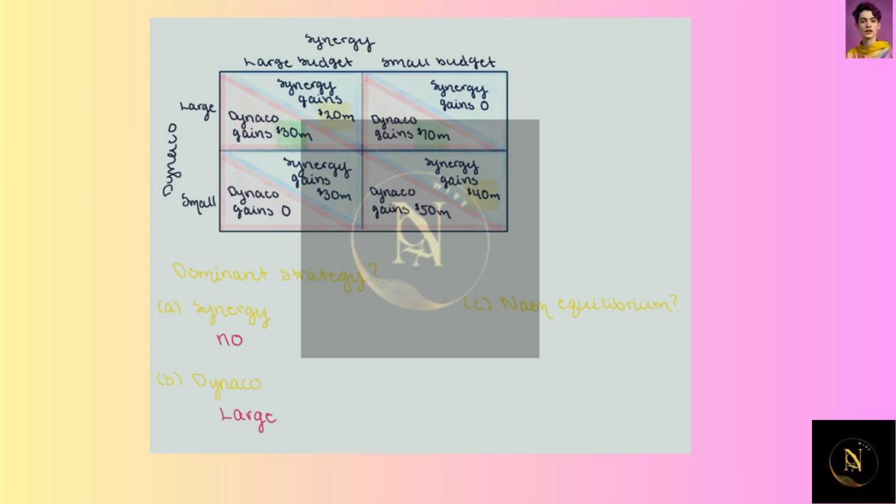Let's start with large right here. So if Synergy and Dynaco both have a large budget, does Synergy have an incentive to deviate? Well, if Synergy deviates from the large budget to a small budget, they're going to gain 0. So they're not going to deviate from that. Now, if we look at Dynaco, Dynaco has a $30 million gain here with a large budget. If they choose to instead deviate to a small budget, it looks like they're going to earn gains of 0. So this is telling us that we do have a Nash equilibrium, and it's at the point where both firms choose to have a large budget.